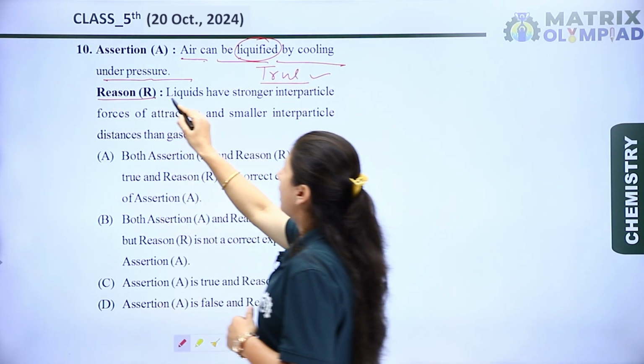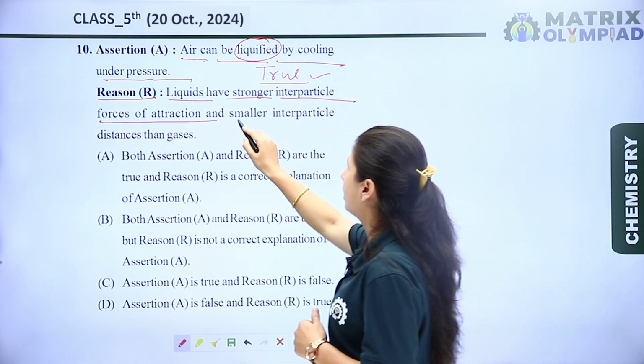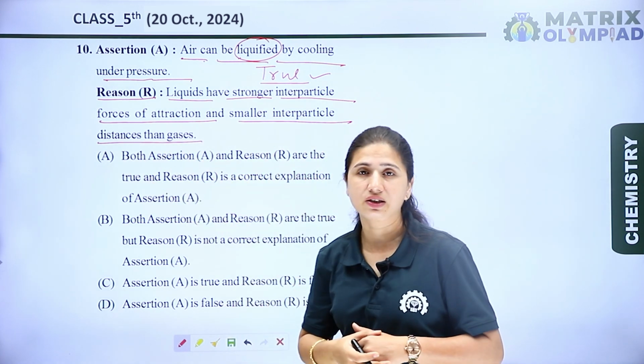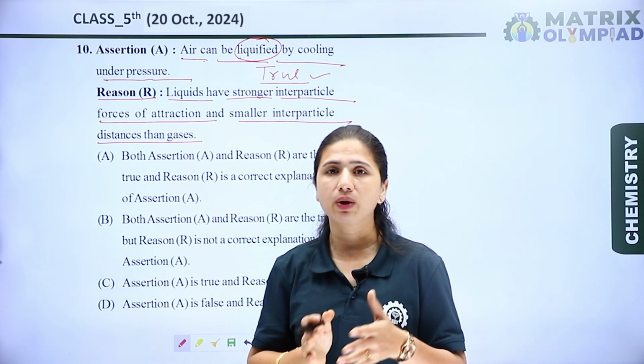The reason is, liquids have stronger interparticle forces of attraction and smaller interparticle distance than gases. Yes, there are three types of substances: solid, liquid and gas.